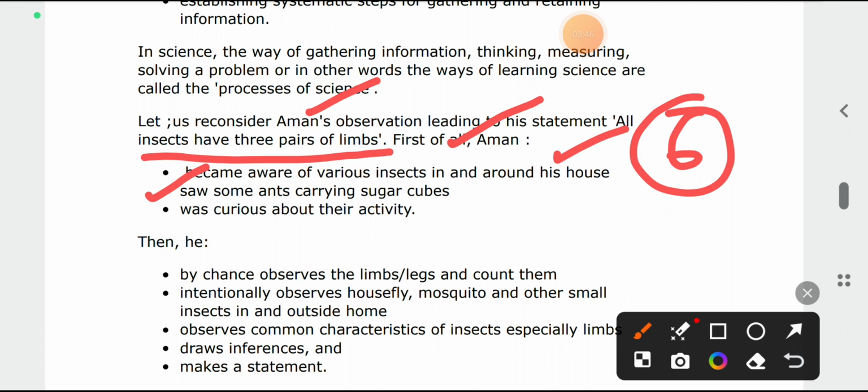At the same time, he observed the ants carrying sugar cubes and was curious about their activity.